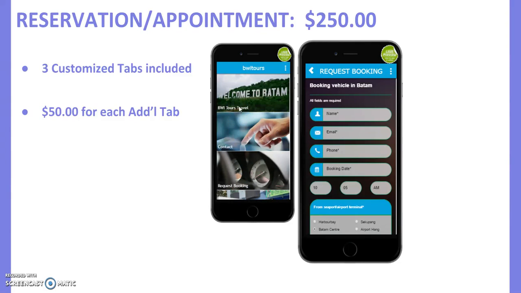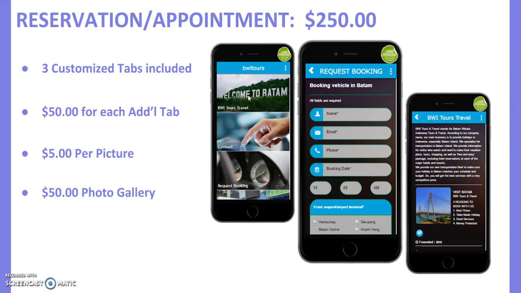There's $50 for each additional tab, so we see there's 1, 2, 3, and then there are additional tabs, so each additional tab would be $50. There's $5 per picture. Here they used a Welcome to Batam picture, and that is a personal picture which they paid $5 for. $50 for a photo gallery, again that consists of 18 pictures.